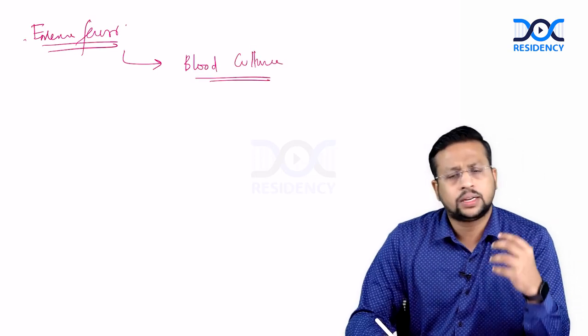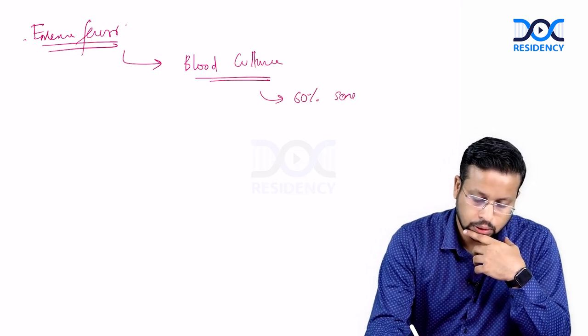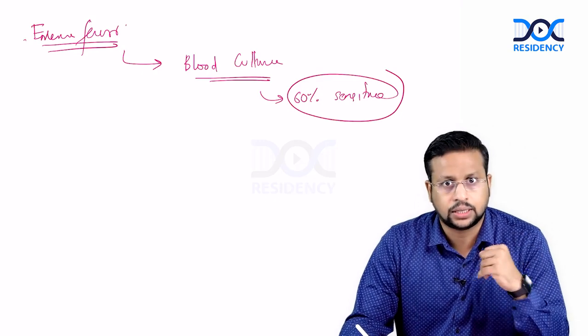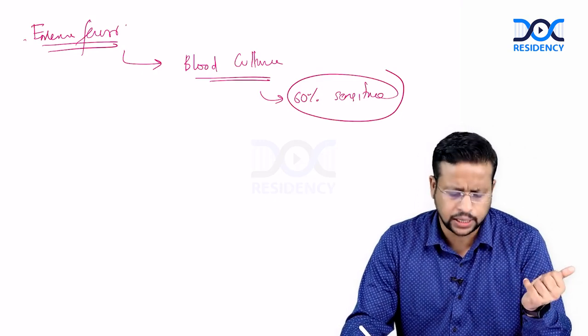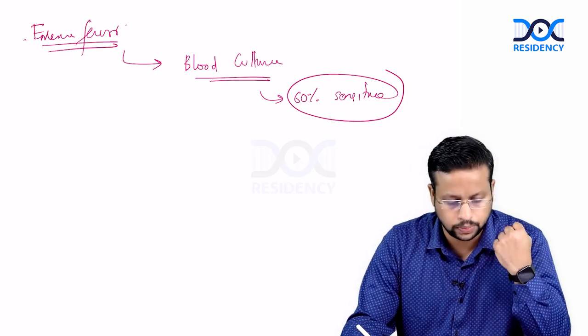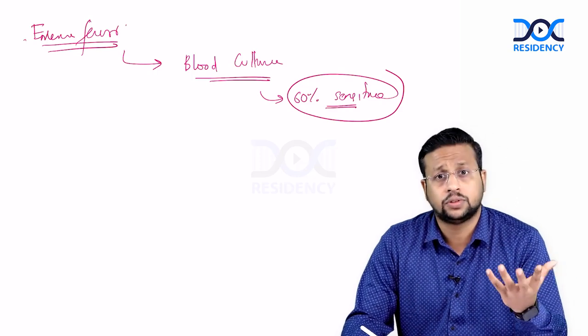Now the problem with blood culture in enteric fever is that it is only around 60% sensitive. Especially if the patient has received antibiotics, the sensitivity decreases further. This patient has received cefixime for 3 days, which is an active agent against enteric fever. So you don't expect the blood culture to be positive, maybe positive sometimes, and usually blood culture positivity is maximum in the first week of illness.